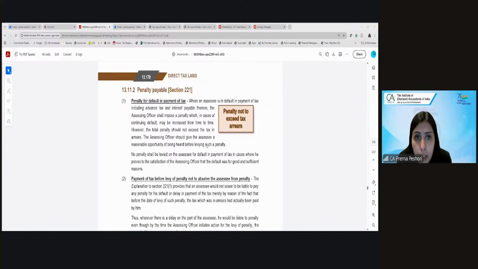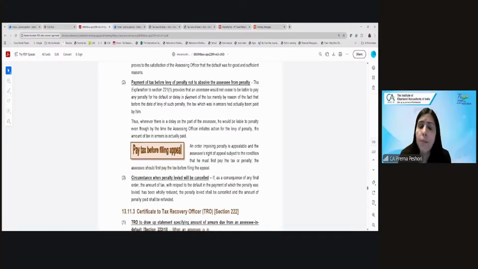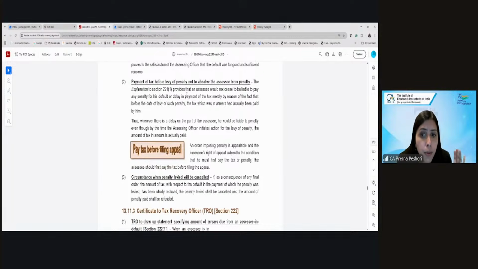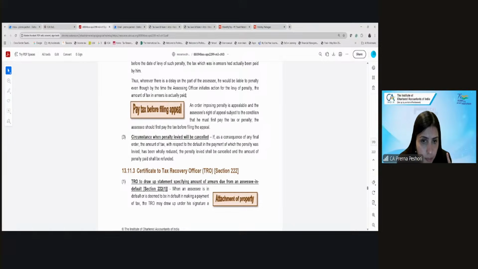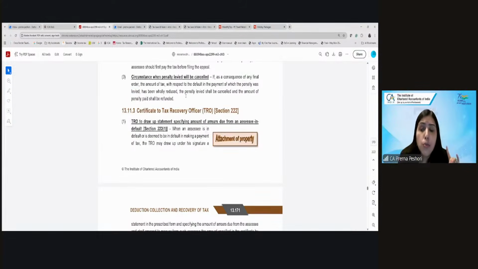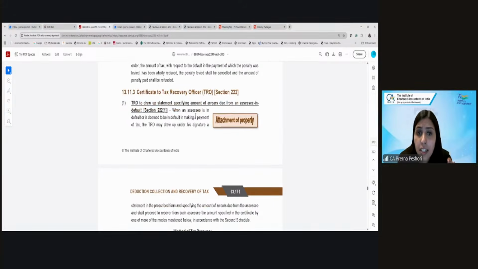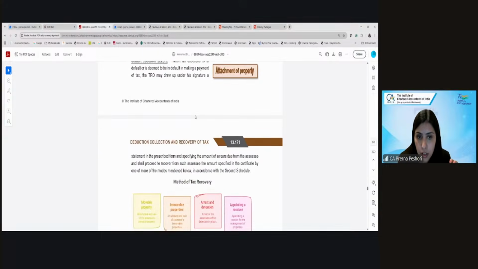Plus, if you default in payment of any tax, we discussed we have a penalty under 221. And even if you pay the tax before the penalty, it will not absolve you from the penalty. And the order imposing penalty is appealable, subject to the condition that you must first pay the tax or penalty before filing the appeal. Now, even if you do not pay by any of these means, even if you have been charged interest, then the tax recovery officer will step in to recover the arrears of the tax from the assessee in default.